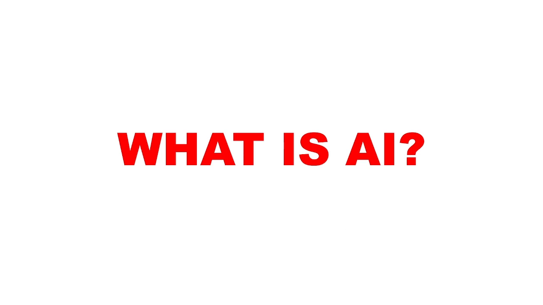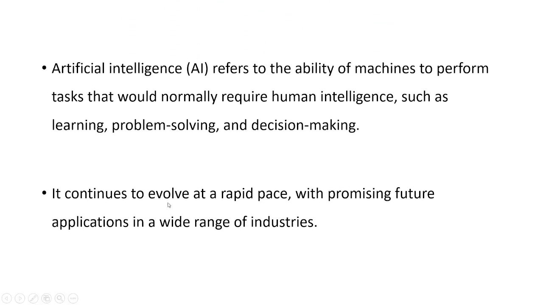So what is AI? AI stands for artificial intelligence. Basically, what is intelligence? Artificial intelligence refers to the ability of machines to perform tasks that would normally require human intelligence, such as learning, problem solving and decision making.